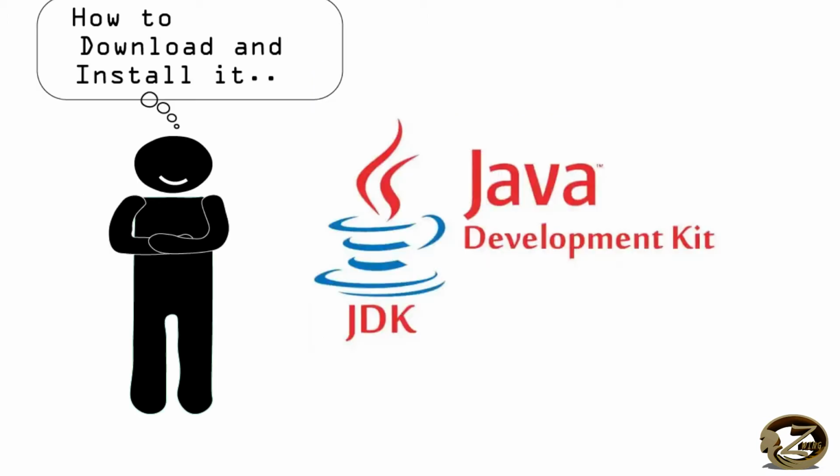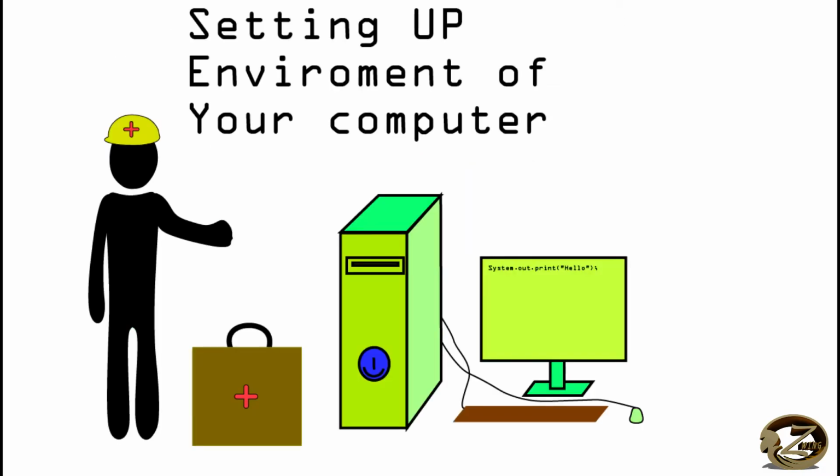In this video, we will learn how to download and install JDK, and it is the very first step to start programming on your computer. In simple words, we will learn how to set up the environment of your computer to run Java programs. For that, we need to install JDK, Java Development Kit.